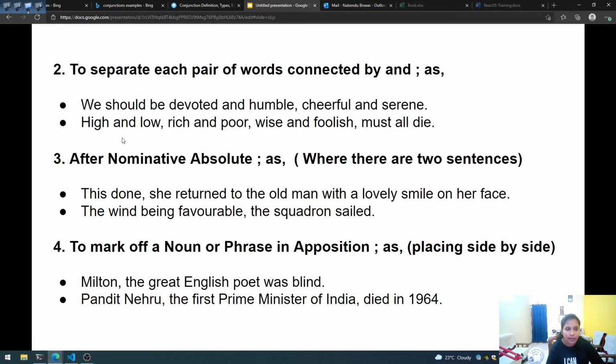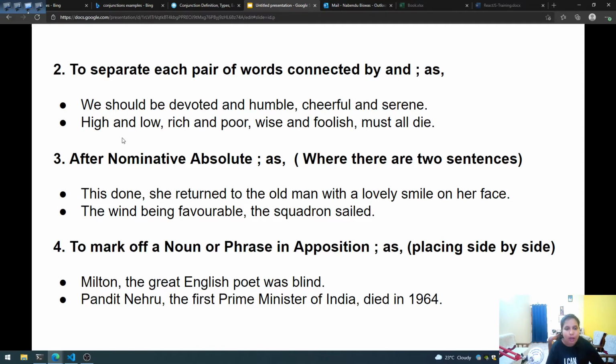The next sentence is "High and low, rich and poor, wise and foolish must all die." Here we have three pairs of words, so we have separated each pair using a comma, so that whenever we are reading it, there should be a small pause and the reader would understand the meaning. High and low, rich and poor, wise and foolish must all die.